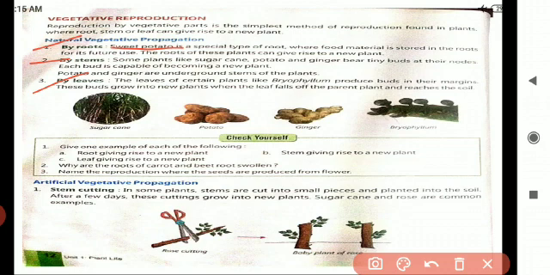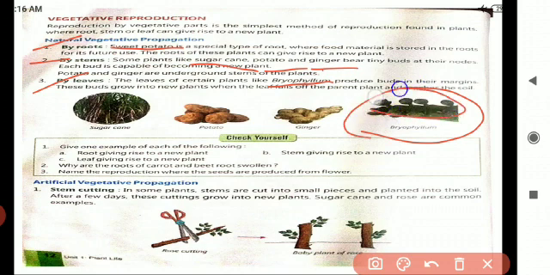The next one is stems. For stems, the best example is sugarcane, potato and ginger. From these, a new plant will arise. Next one is leaves. For leaves, the best example is bryophyllum. The leaves of certain plants like bryophyllum produce buds in the margin. You can see the buds in the margin. These buds grow into new plants when the leaf falls off from the parent plant.